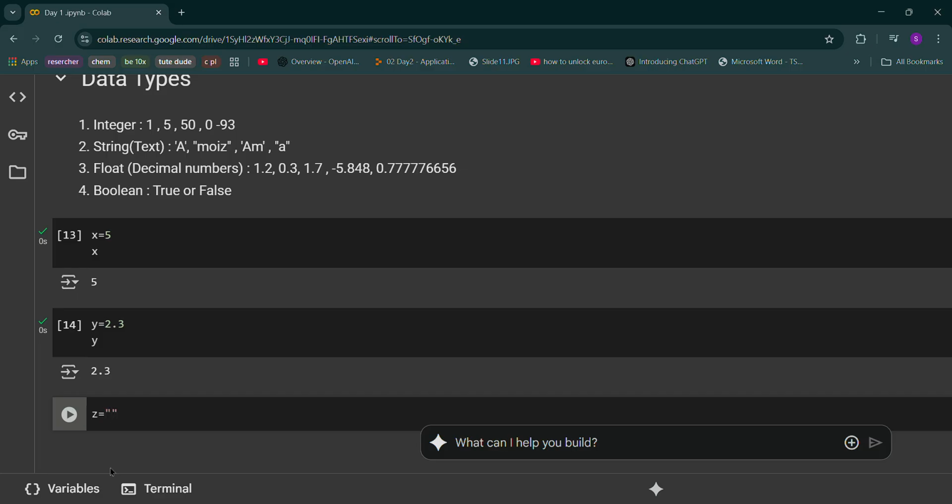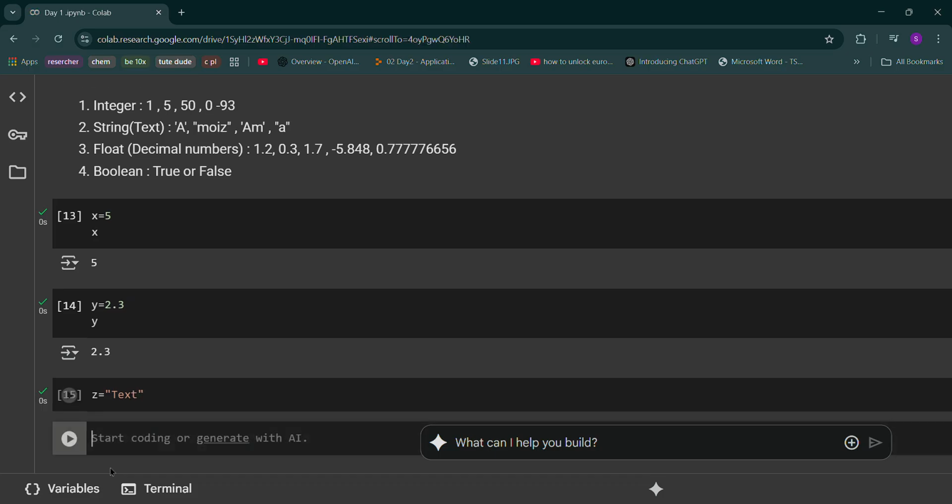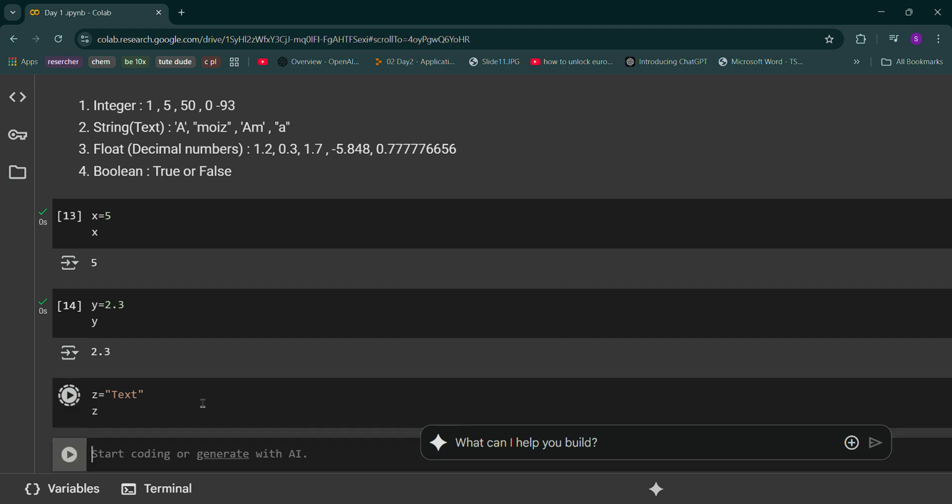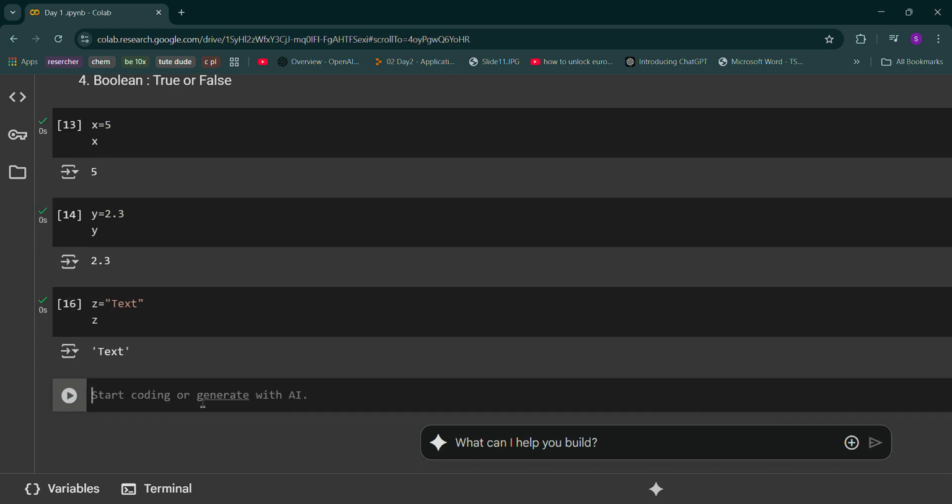Okay, if I just write z equals, or let us take some string value, text. If I write that, and if I just shift and enter, I'll get text.